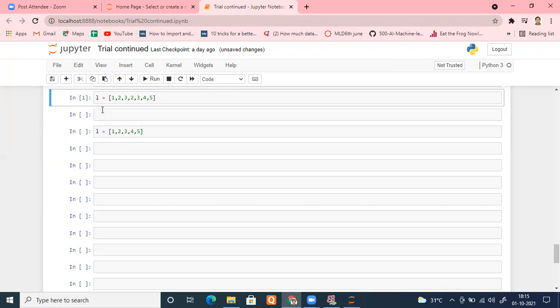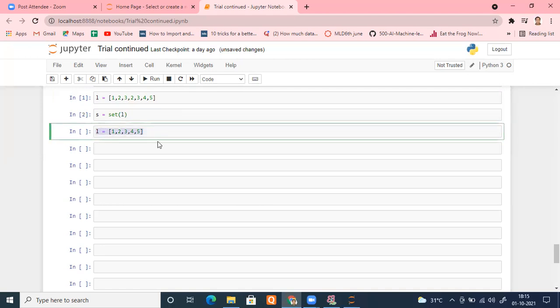Convert that into a set. Suppose I say the set is S. How can I convert this into a set? By using the keyword set. Very much like we were using the keyword list, we use the keyword set and pass L to this. Done. Once you are done with that, simply use the keyword list, pass the set to that, and see the magic.